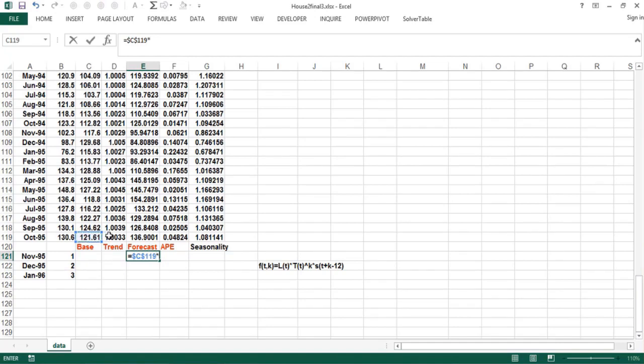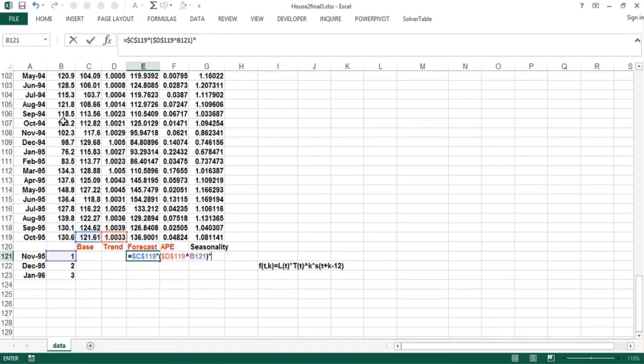Then you take the trend, with dollar signs as well, and you would raise it to this power. This is 1 month ahead, so you take it to the first. 2 months ahead, you take it to the second. And then you go back for the seasonal index. It's in November, so you go back